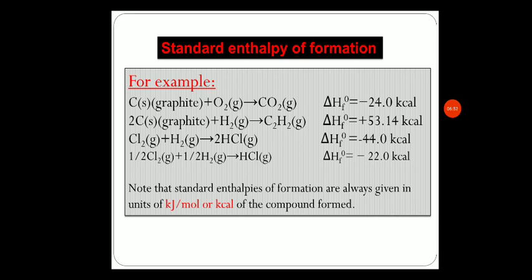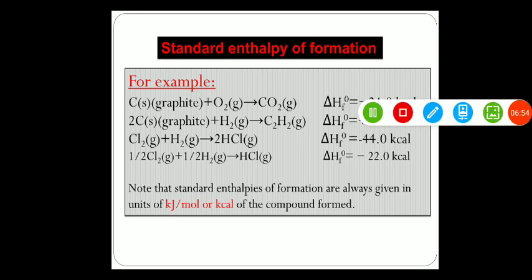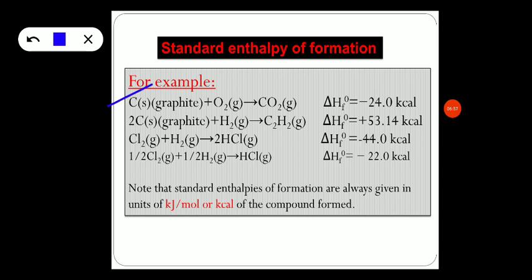enthalpy of formation. And see the first example, the formation of carbon dioxide from the graphite. So carbon and oxygen are in the element form, and these two react to give carbon dioxide, and the standard enthalpy of formation, that is enthalpy of formation, is found to be minus 94.0 kilocalories. So it suits the definition. Carbon is an element, oxygen is an element, and carbon dioxide is a compound here. 1 mole of carbon dioxide is formed from the pure elements carbon and oxygen.